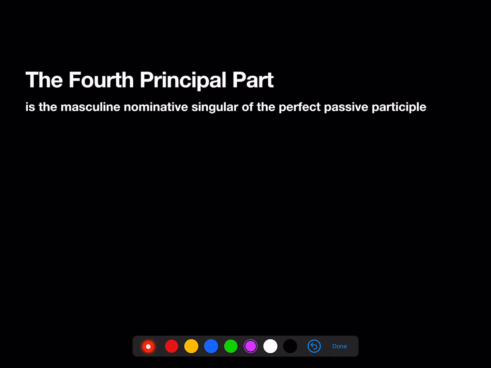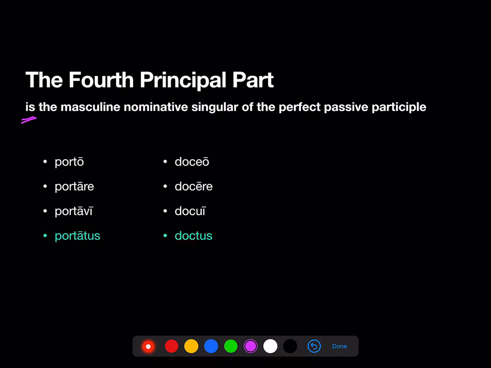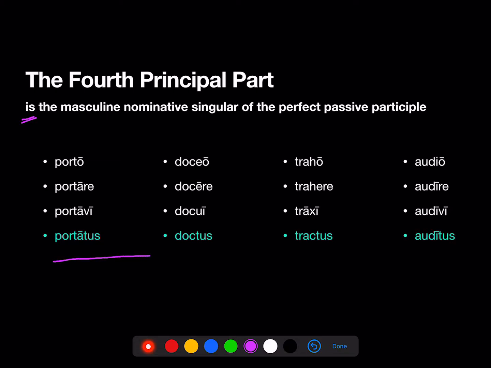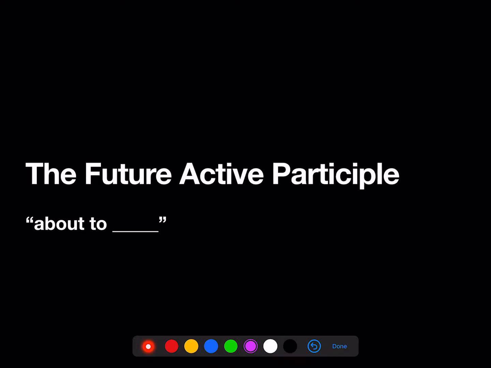So the fourth principal part is the masculine nominative singular of the perfect passive participle. So portatus, doctus, tractus, auditus. Those are the masculine nominative singular of the perfect passive participle.